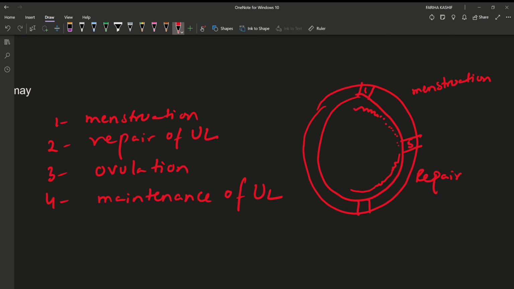And then ovulation on the 14th day. Always remember it. On the 14th day from the onset of menstruation, there will be ovulation, that is, the egg is released from the ovary, and then the maintenance of uterine lining, and then again menstruation, and then repair of uterine lining, and then maintenance of uterine lining. Okay, so this cycle will continue.